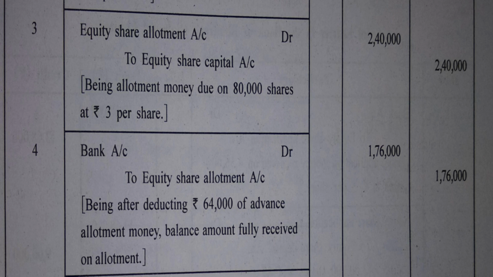Okay. So once allotment money becomes due, the next step is about receipt of allotment money. So when allotment money is received, what is the journal entry? Bank account debit to equity share allotment account. Now this journal entry is about receipt of allotment money, isn't it?